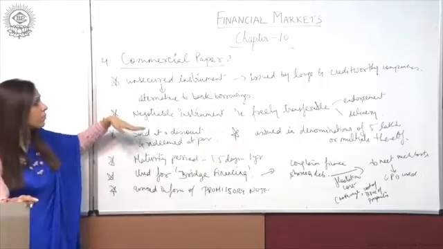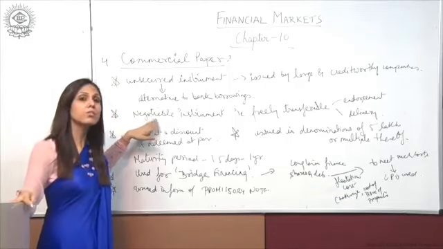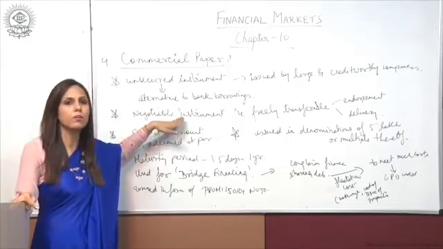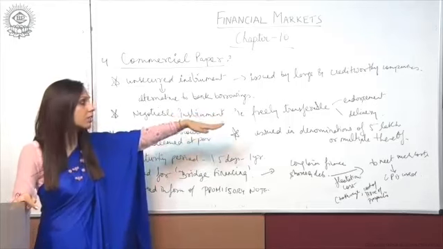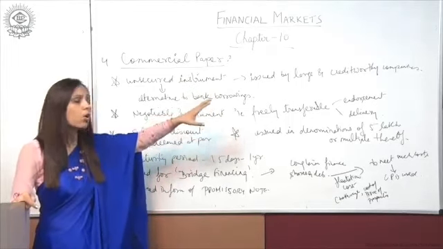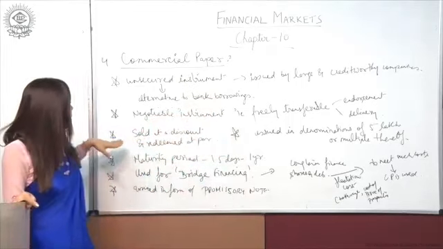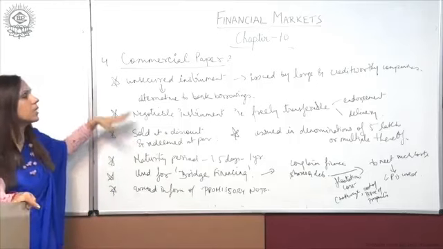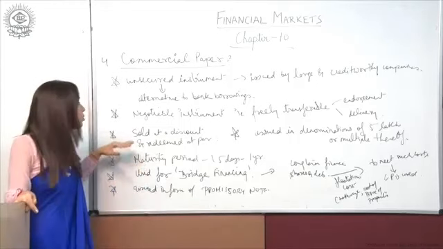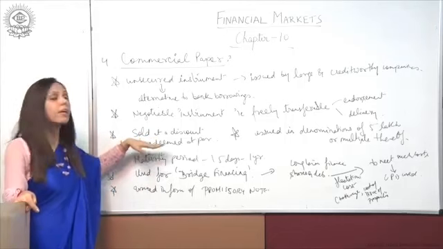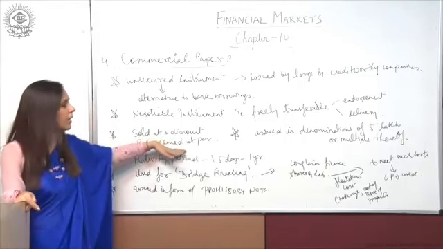Fine. These commercial papers are also called negotiable instruments, that is, freely transferable through endorsement or delivery. Fine. The third feature says that these commercial papers are generally sold at a discount and they are redeemed at par. Fine.